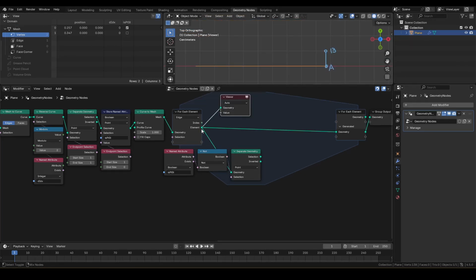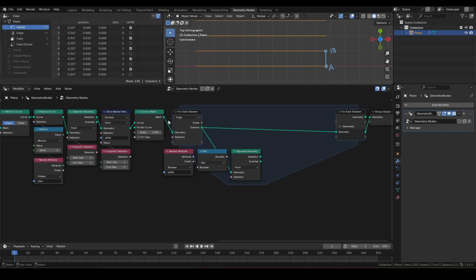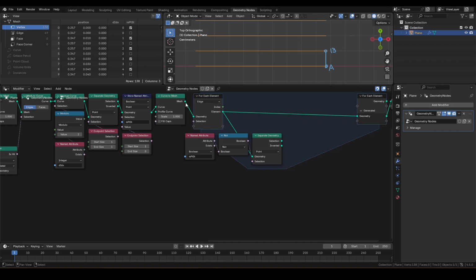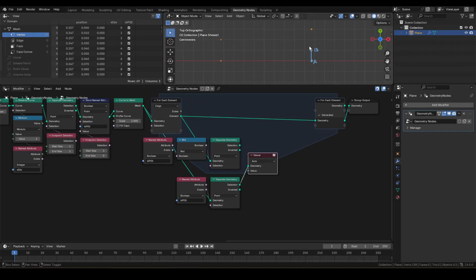Next, for point B, since the element socket only contains the first edge, we must use the original mesh before for each element. Connect to separate geometry. We want the starting point, so let's filter with is_point_start. Now, starting points for all edges should be extracted.